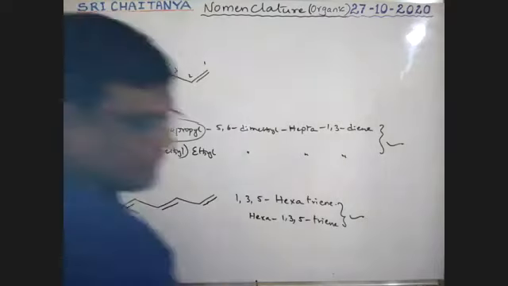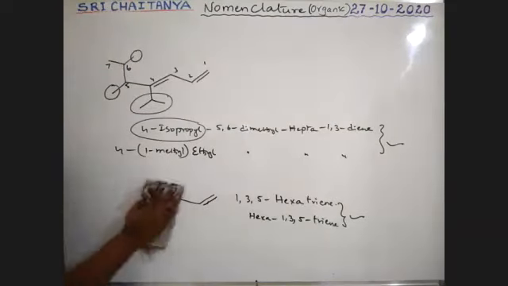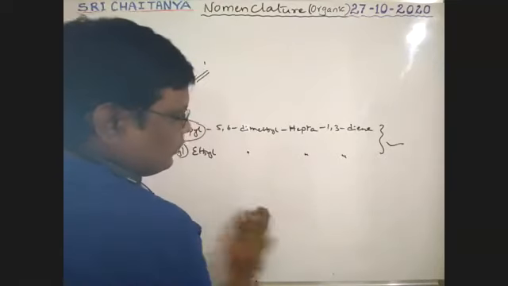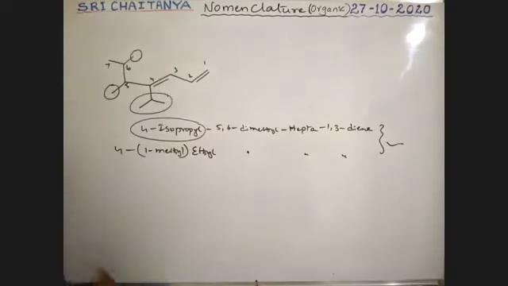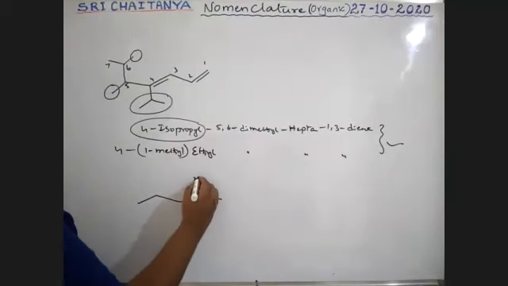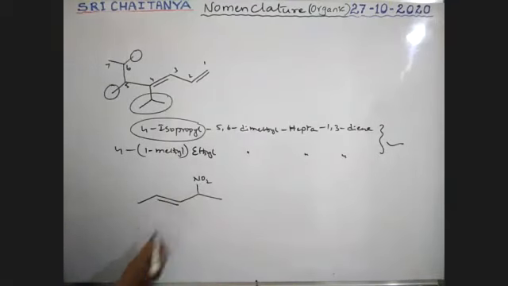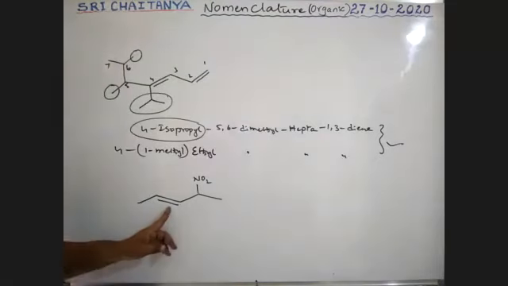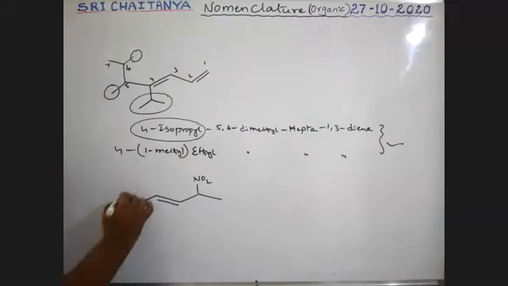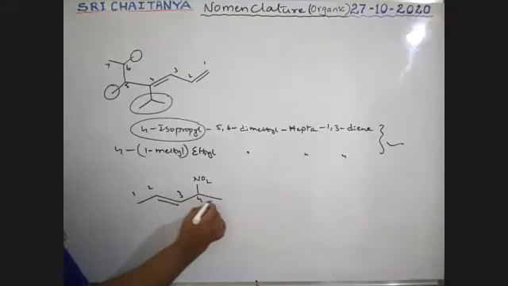Okay, next. Now, what is the name of this compound? We should give priority to the double bond ending. Double bond must be at the lesser position. Therefore, 1, 2, 3, 4, 5.